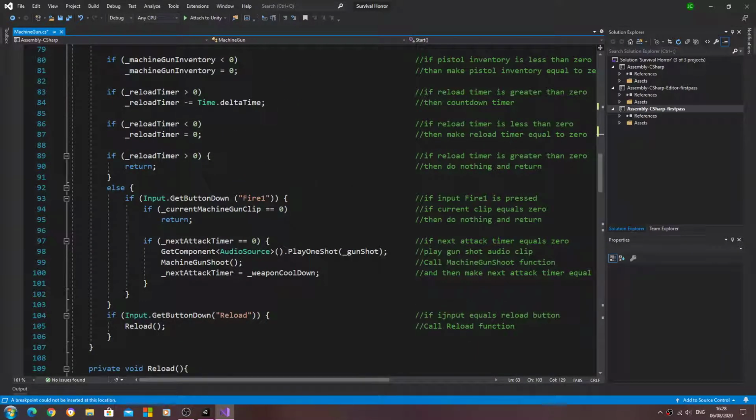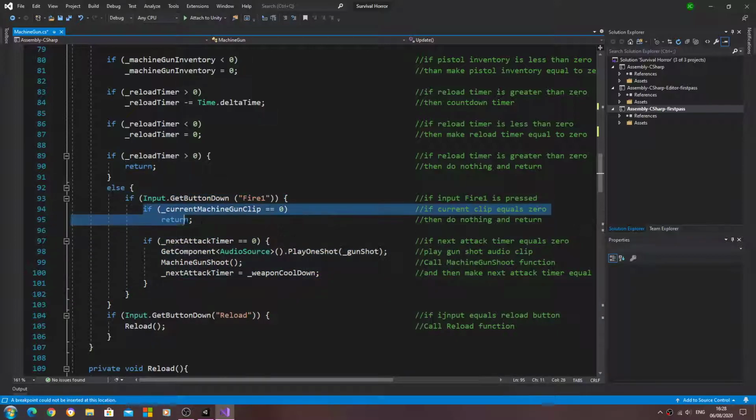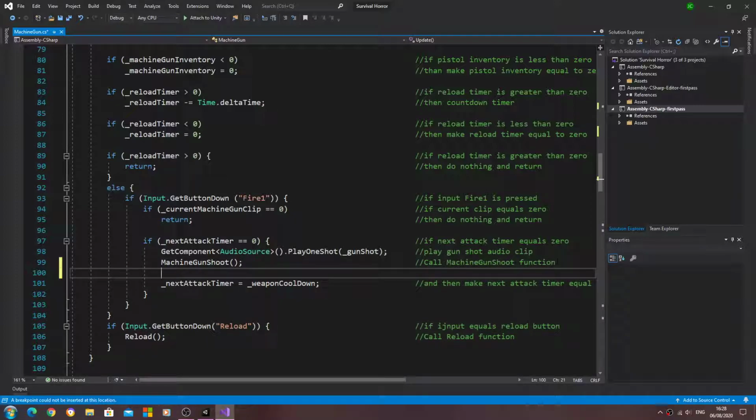Okay, with those in place, let's come to the void update. To this block, if input equals fire1, we can miss this one out. Where the current clip equals 0, we can come here and we'll put this next to the machine gun shoot function.